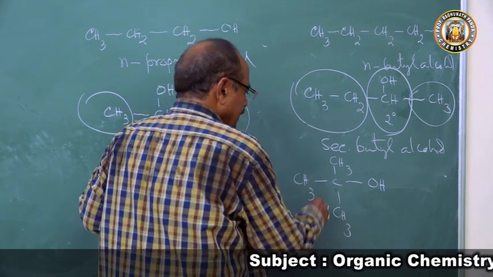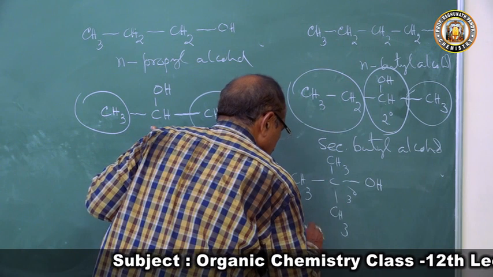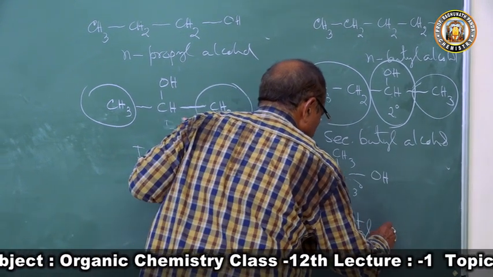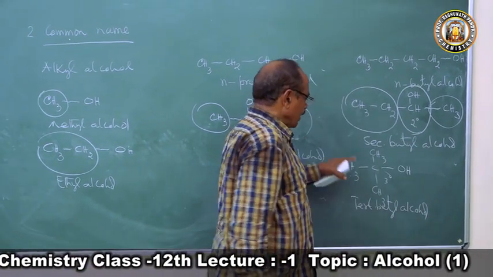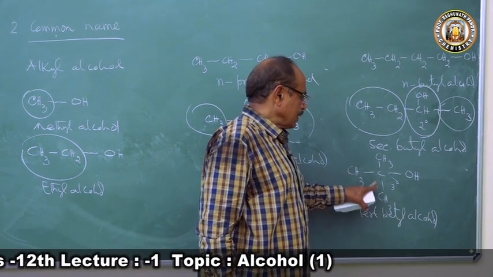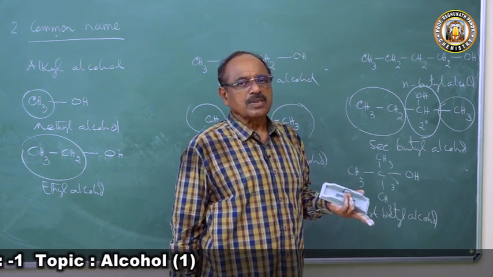So this is called a 3 degree carbon atom, and this is called tertiary butyl alcohol. It is a butyl alcohol. Why? 4 carbon atoms make it butyl alcohol, and there is a tertiary carbon atom to which the OH group is bonded. Hence it is called tertiary butyl alcohol.